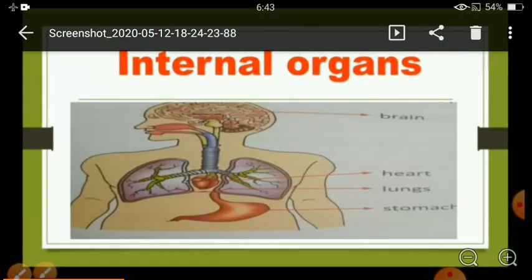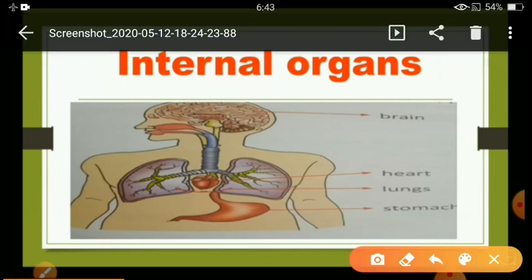See here, children. Internal organs. Four internal organs are given, and we are going to discuss these four internal organs, because only these four are given in your book. But there are so many internal organs present in our body. See the first one, brain. This is our brain, and the brain is present in which part of the body? Head.